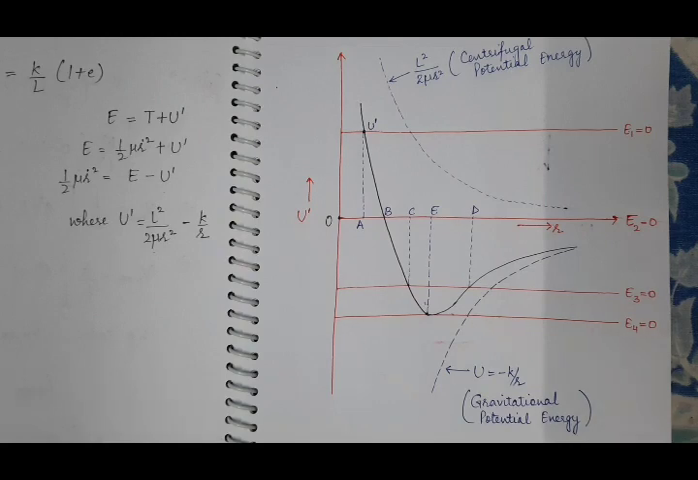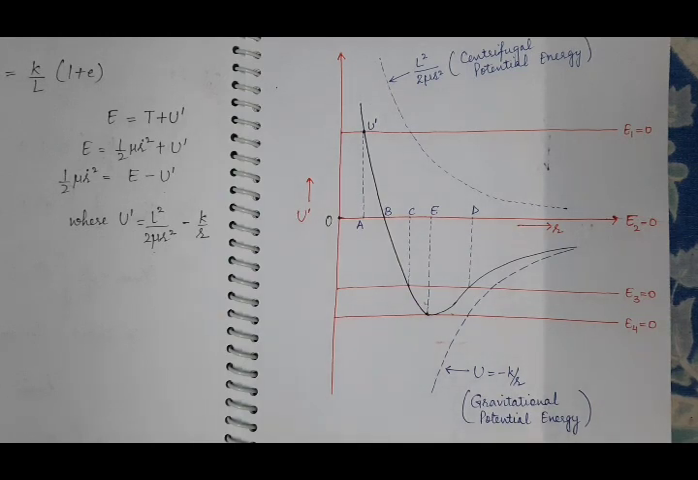At that point the distance of the particle or the body from the center of the force will be minimum. The particle cannot go closer than that point towards the center of the force, because at that point the kinetic energy of the particle has become 0, and that point will act as a turning point.